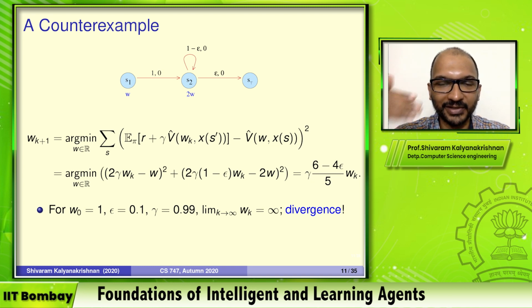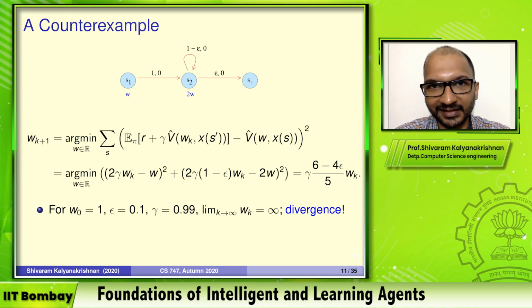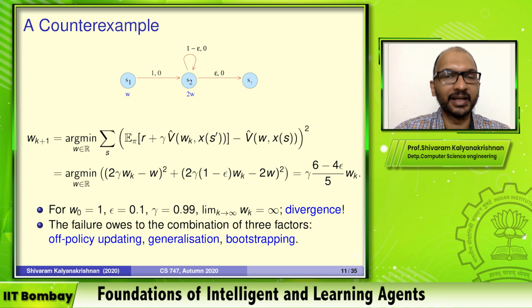It's a simple enough problem. There's a correct answer that's so obvious to see, and yet a fairly natural looking update scheme that's not even using samples, that's using the exact expectation, is diverging, right? It's not giving us the right answer. So why is this happening?